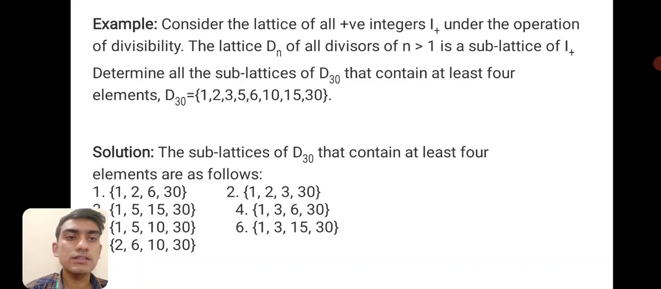Determine all the sublattices of D30 that contain at least 4 elements. D30 is equal to {1, 2, 3, 5, 6, 10, 15, 30}. The solution: the sublattices of D30 that contain at least 4 elements are as follows. First is {1, 2, 6, 30}. Second, {1, 2, 3, 30}. Third, {1, 5, 15, 30}. Fourth is {1, 3, 6, 30}. Fifth is {1, 5, 10, 30}. And sixth is {1, 3, 15, 30}. And the seventh is {2, 6, 10, 30}. So these are the sublattices of D30 with at least 4 elements.